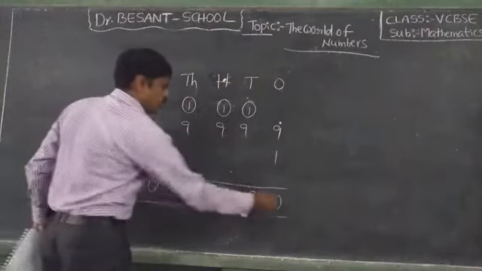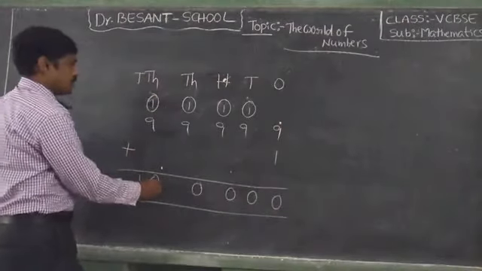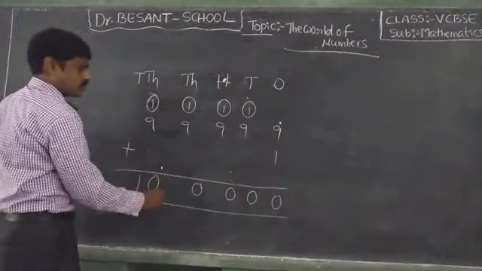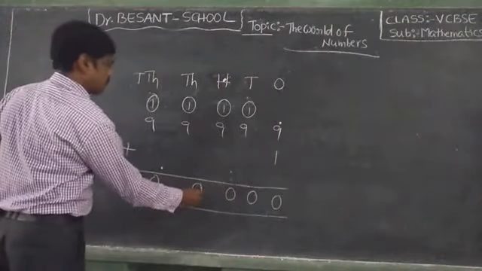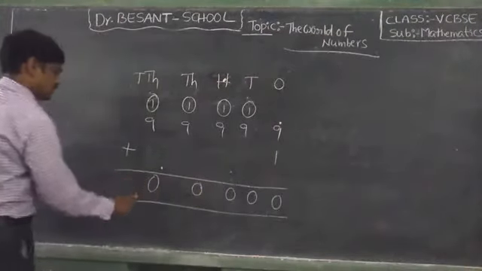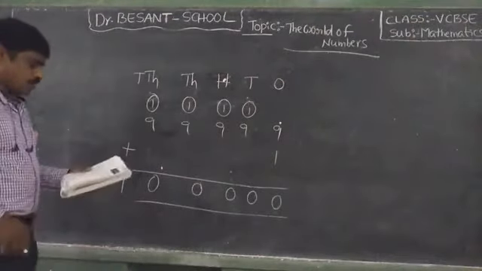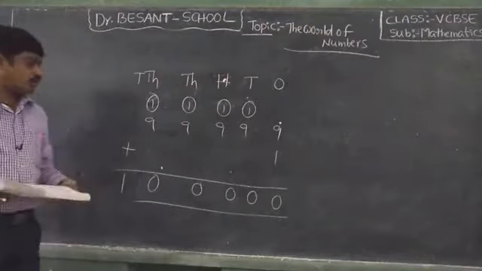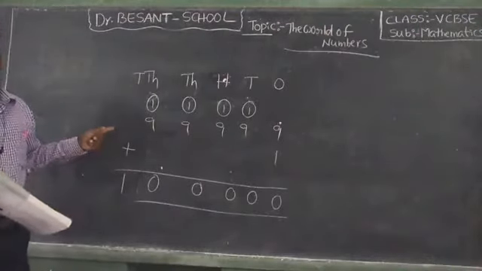So 1, 10, 100, 1000, 10,000, lakh. So this is 1 lakh. Okay, so this is lakhs, up to 10,000 is written. Now this is the lakhs period.